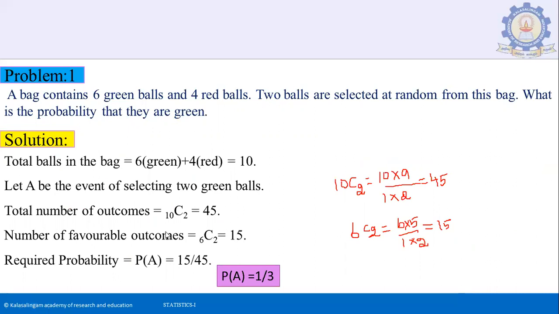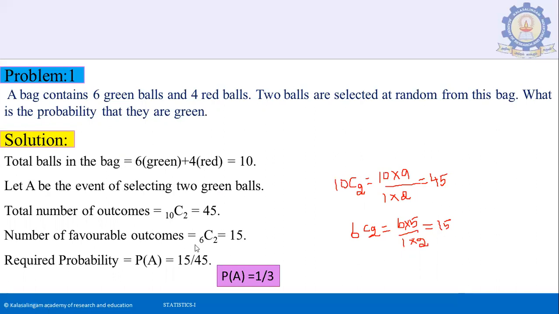So the total number of balls in the bag is 6 plus 4, totally 10 balls. Let A be the event of selecting 2 green balls. Total number of outcomes: out of 10 balls, we have to select 2. So it can be done in 10C2 ways. 10C2 is 10 into 9 divided by 1 into 2, that is 45.